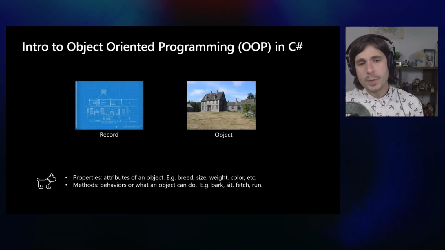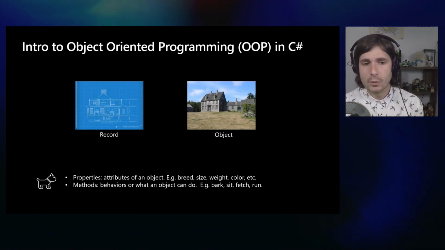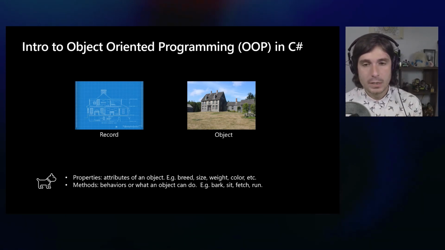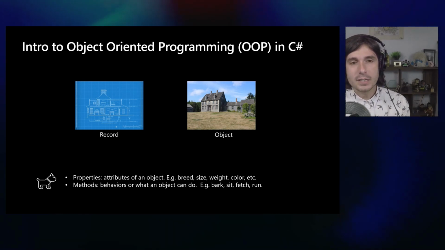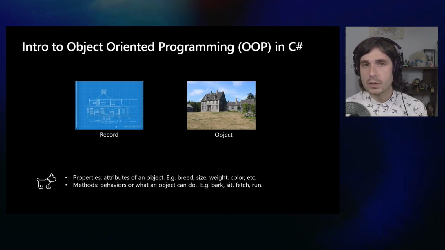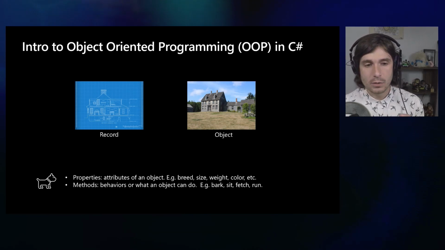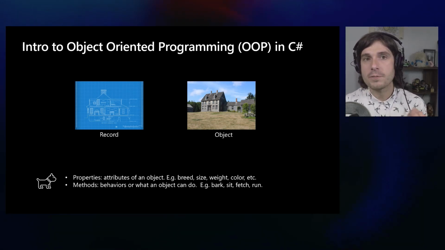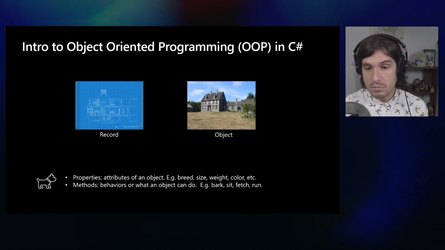So I mentioned that C# is an object-oriented language. And the idea here, if we think of it in the real world, you think of the house or apartment that you might be in today or wherever you're at. We think of these things as records. Sometimes they're often called classes, but a record is a new modern class. And that's sort of the blueprint of what defines what is in that thing.